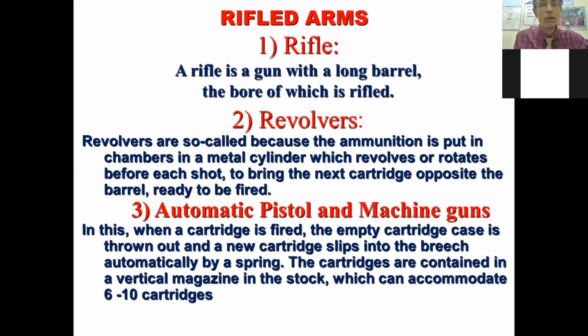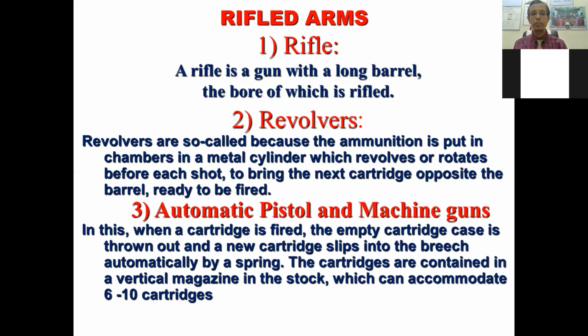While the revolvers are hand rest like this. It's again an air gun, but for your understanding purpose, revolver and pistol are hand resting. In a revolver, there is a cylinder. What happens is when one bullet goes, automatically the second cylinder comes to the point so that you can fire the second shot. So that is the revolver.